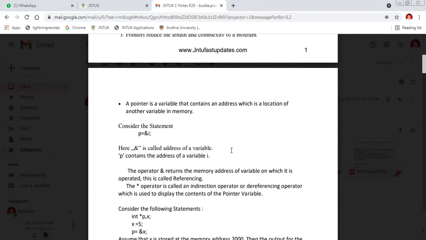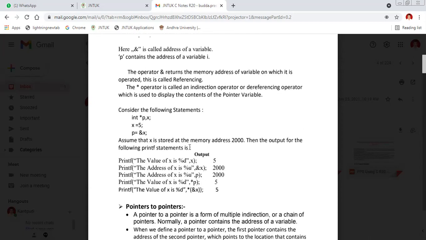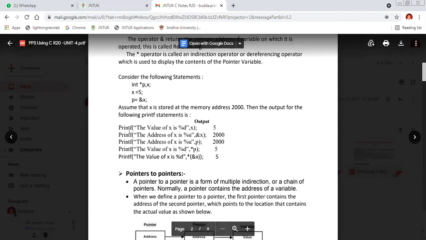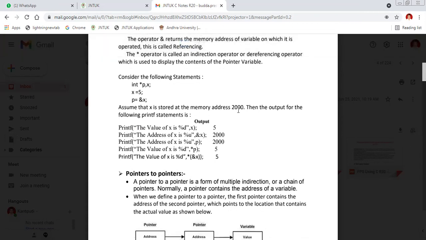The star operator is called an indirection operator or dereferencing operator, which is used to display the contents of the pointer variable. See the example here, star px. Same example, only the variable names change. Assume x is stored in memory address 2000.